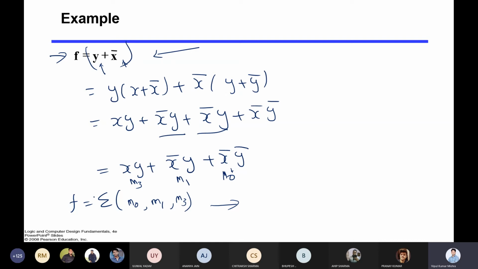X is there, y is there, and they are in the form of sum, like product of sum. So sum is already there. You do not need to make any product. So what value will you get? X bar plus y. What value will you get in the max term? If I want to represent this in the max term, what value will you get?